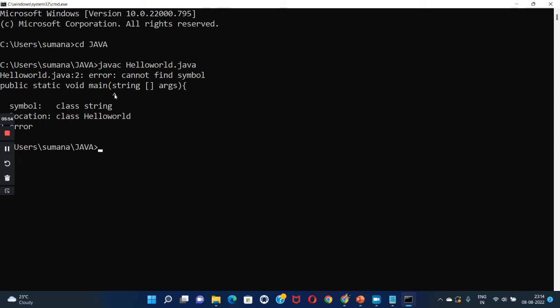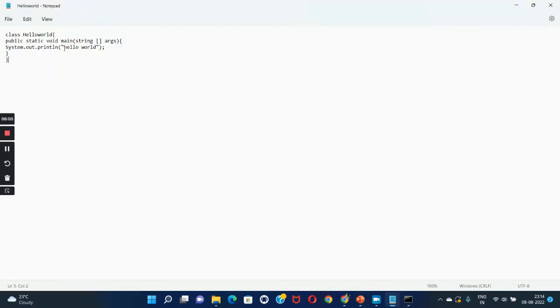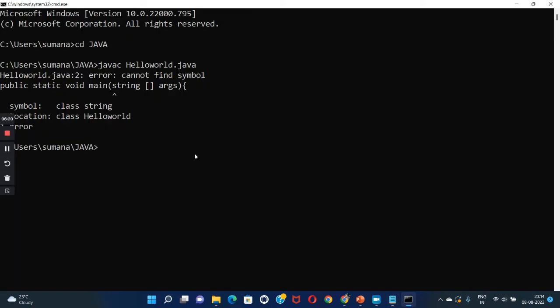So here it is giving the symbol class string error. So what do we need to do? Go to the program and change S to capital S. So here, in String, the S is capital. We need to be very careful in writing the syntax, whether it is small case or capital case. Okay, then save it and again go to the command prompt.